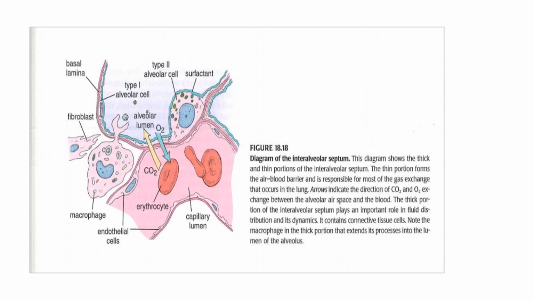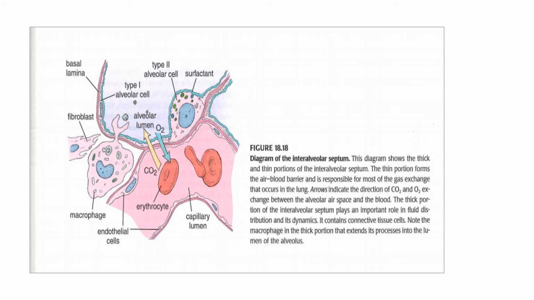The thick portion of the interalveolar septum plays an important role in fluid distribution, and it contains connective tissue cells. In the thick segment, you can see macrophages and fibroblasts.